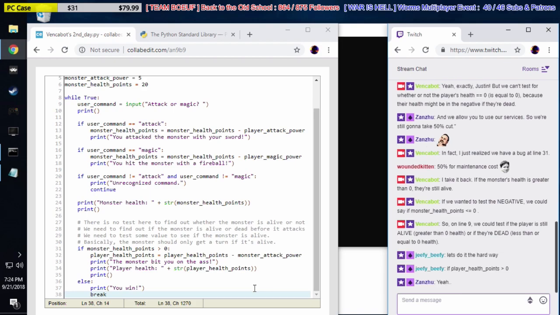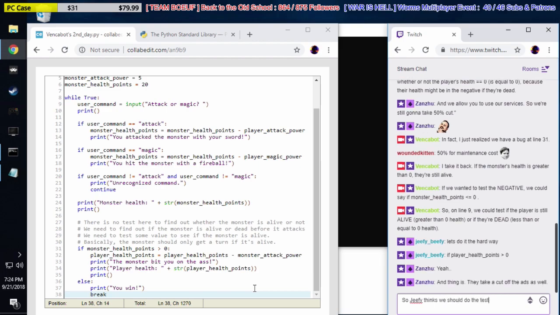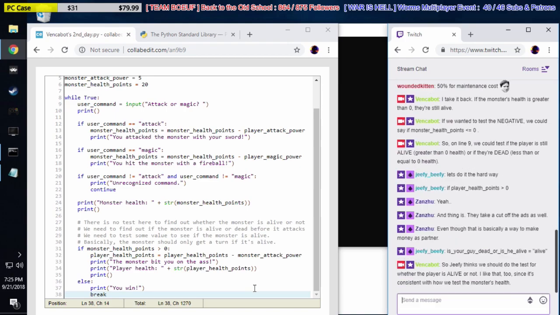Chief says test whether player health points are greater than 0, which means the player is still alive. So Jiffy thinks we should do the test for whether the player is alive or not. I like that too, since it's consistent with how we test the monster's health.